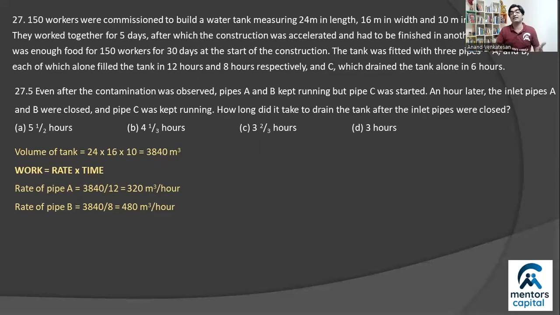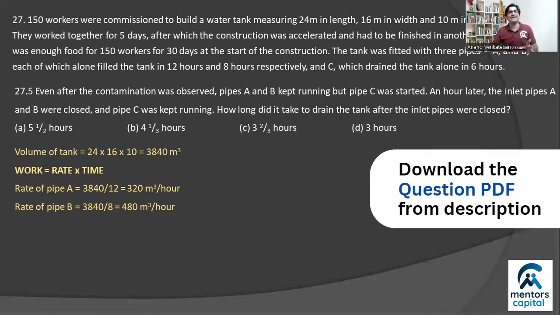So what you know is that the work that we need to do is the volume of the tank, 3840. We know the rates of A and B. We can also calculate the rate of C, but we'll have to assume that it does negative work, right? So C does minus 3840 units of work in 6 hours, which means it does minus 640 units or cubic meters of work in an hour, right? So we know the individual rates, and we know that the analysis has to be how long each of those pipes worked, right? So if you understand that, this question is very easy, right?